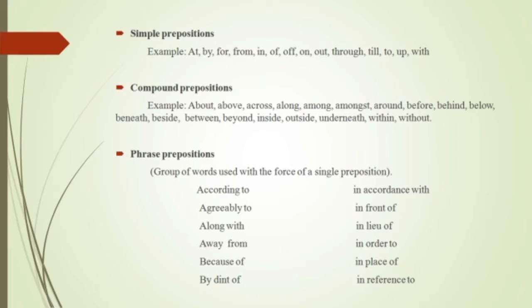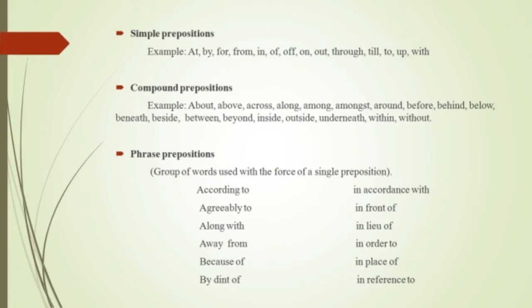So what are phrase prepositions? These come as a combination of two or three words. These are phrases which come as a combination of two or three words. A few examples are according to, agreeably to, along with, away from, because of, by dint of, in accordance with, in front of, in lieu of, in order to, in place of, in reference to.